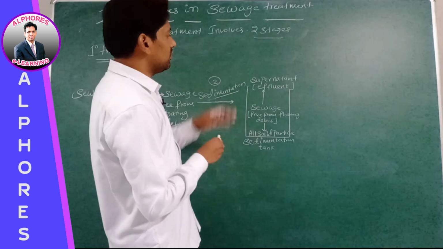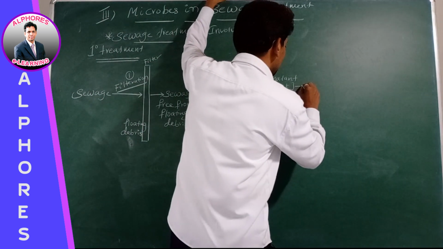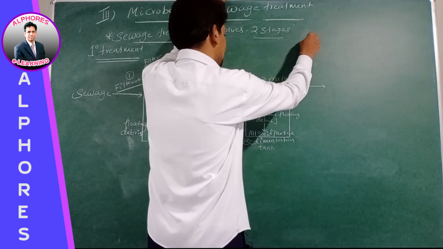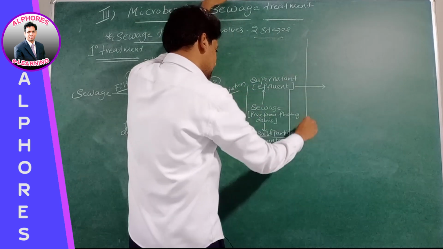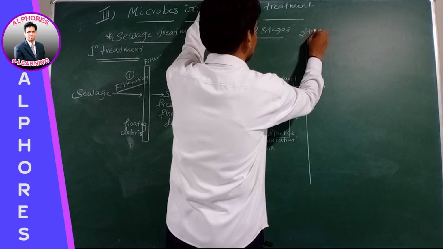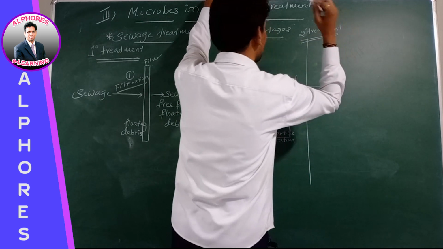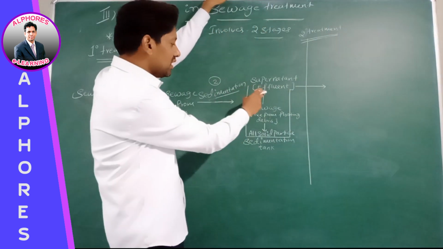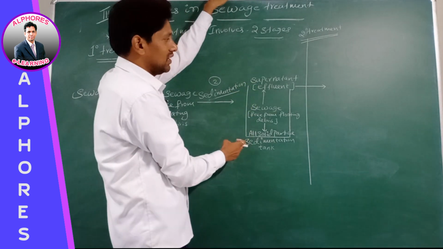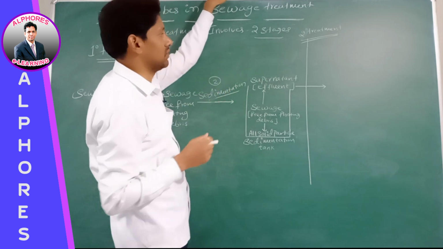Now see here. This effluent present in the sedimentation tank is taken into secondary treatment. Now which treatment is starting? Secondary treatment. Effluent present in the sedimentation tank is undergoing secondary treatment.